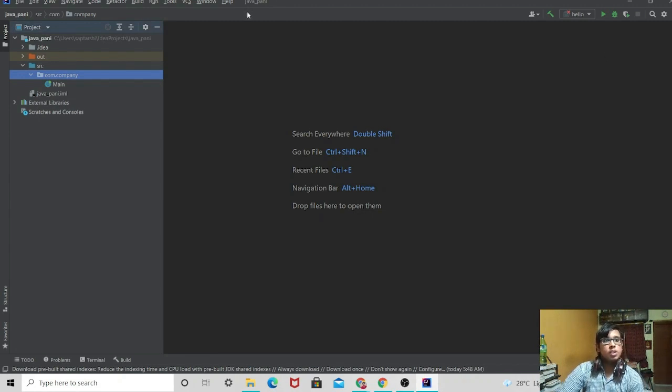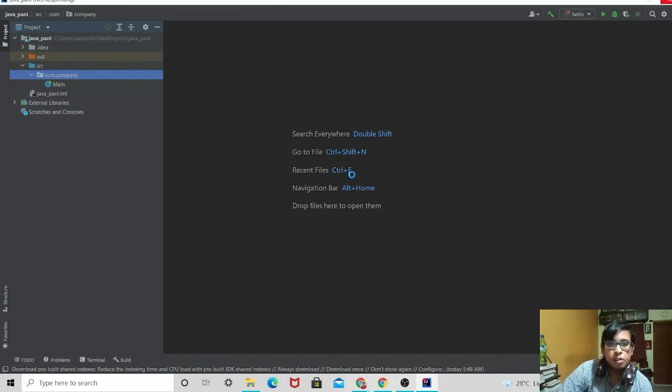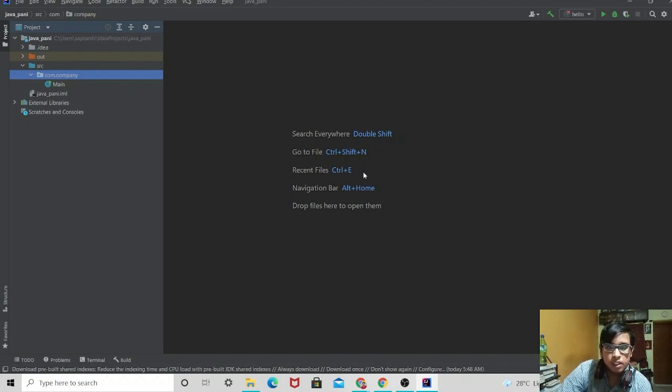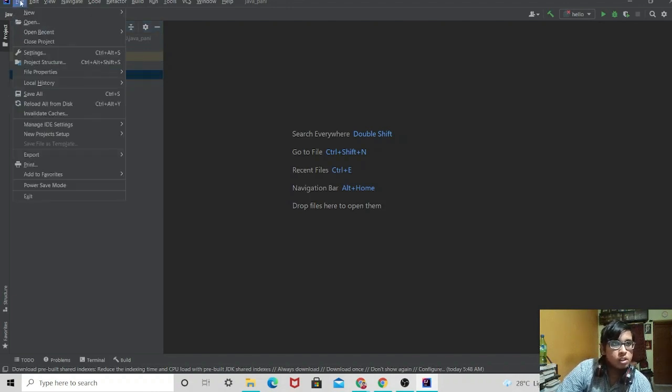Okay, after you open this IntelliJ software, means the IDE, there will be several options shown to you. Here there will be shown new, then open, and several other things. You have to make a new project, and there are also some series of next you have to do. You have to click on next, and then you have to create the project. I have made the project by this name, and you also make a project by your name or something like that.